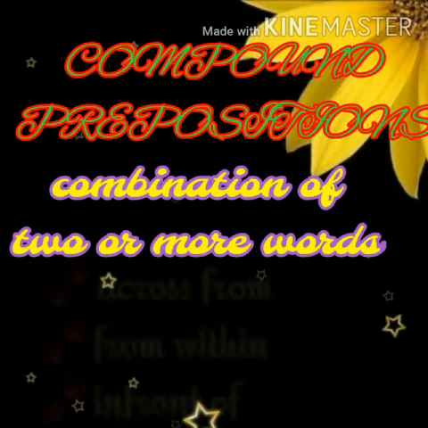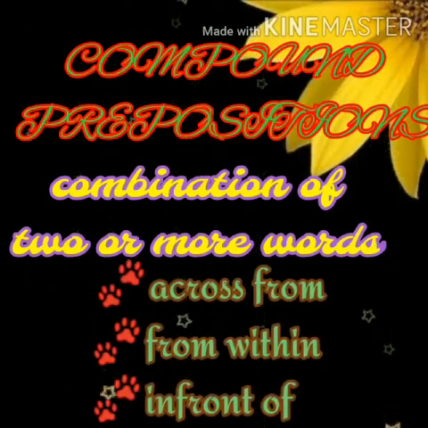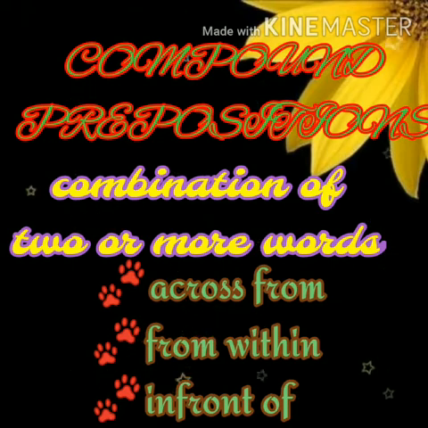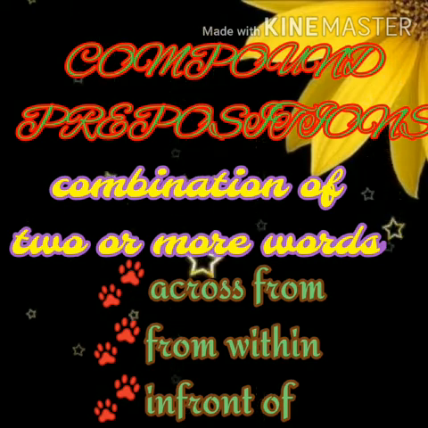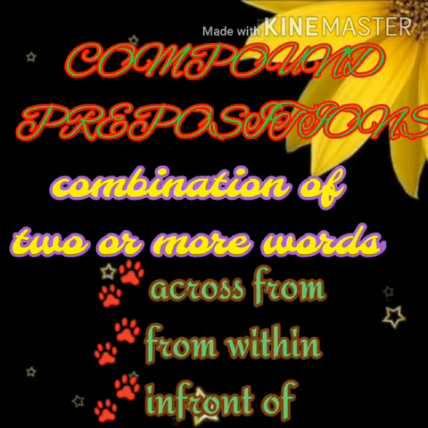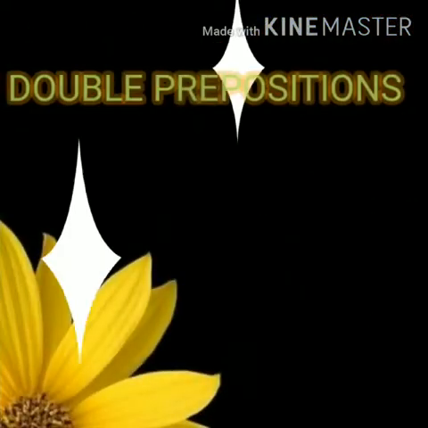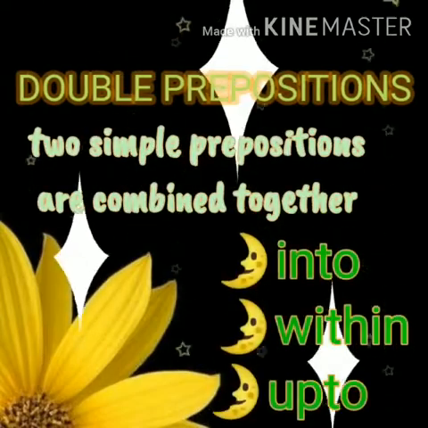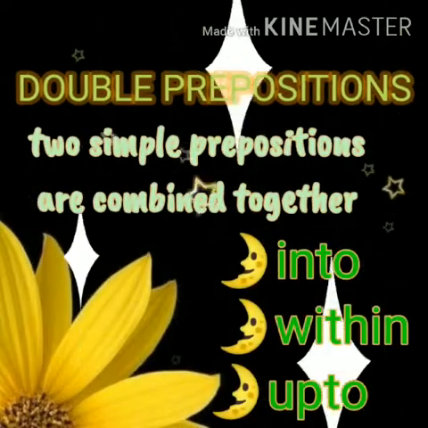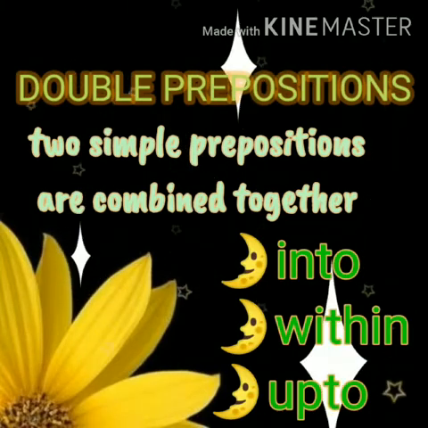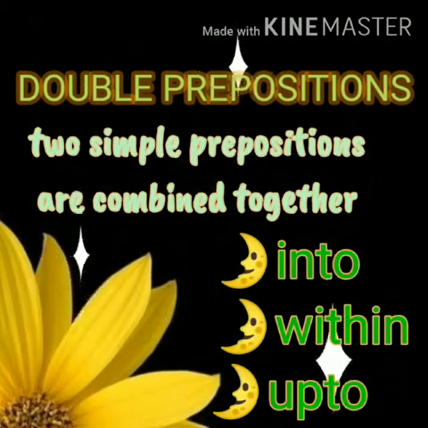And the next one is compound preposition. Compound prepositions are the combination of 2 or more words. Usually, it will be a simple preposition and another non-prepositional word, like across from, within, in front of, like those words. And if 2 simple prepositions are combined, we call it a double preposition, like the words into, without, and onto.